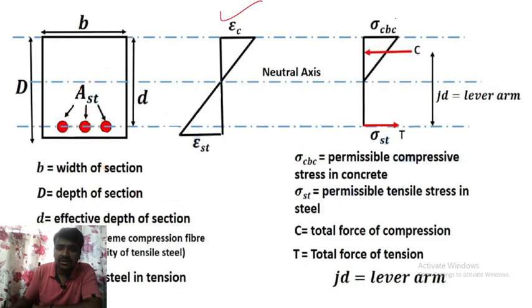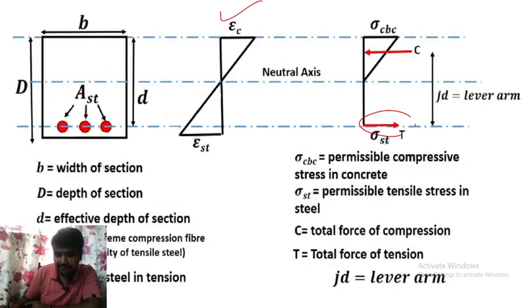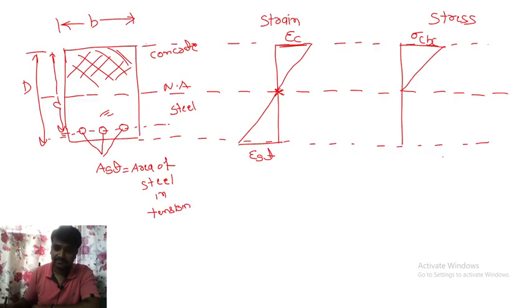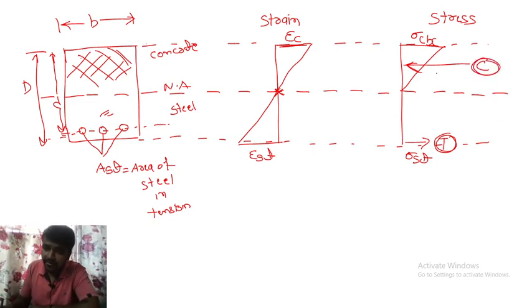You can see sigma CBC here, sigma CBC, and this portion is the sigma ST. This one is the tension force, and this is compression, the total portion, but we will consider at this portion this is compression. Now this is the stress diagram.